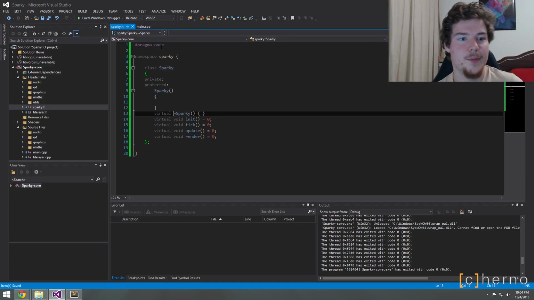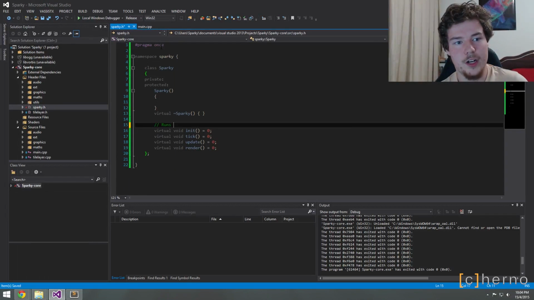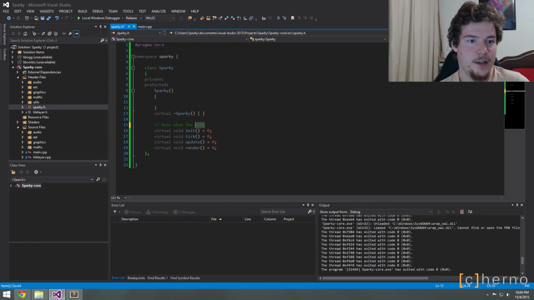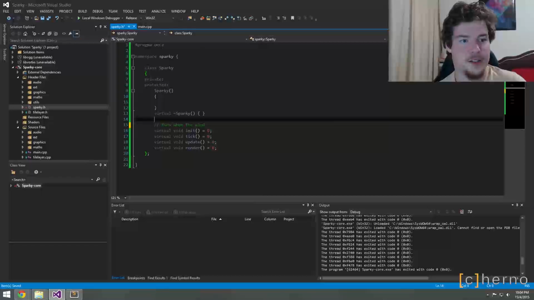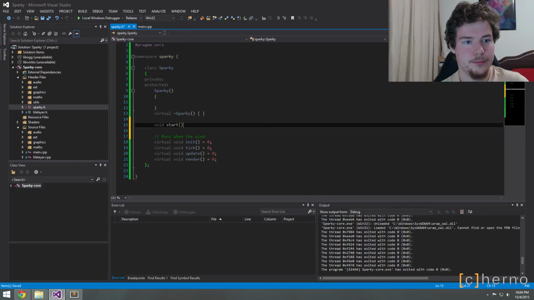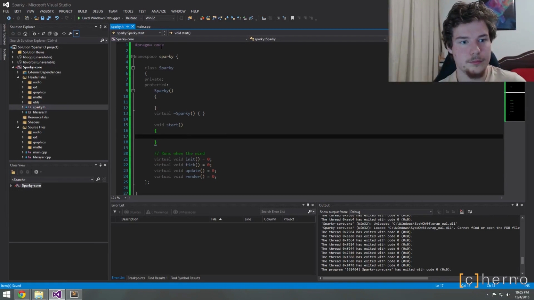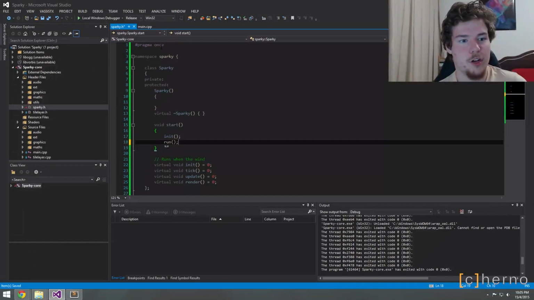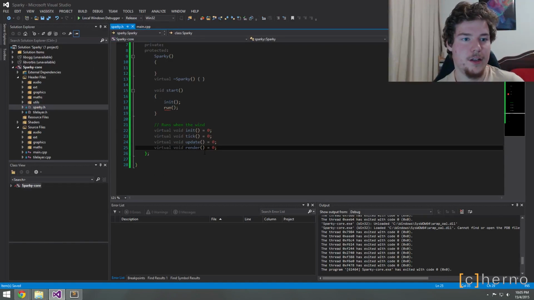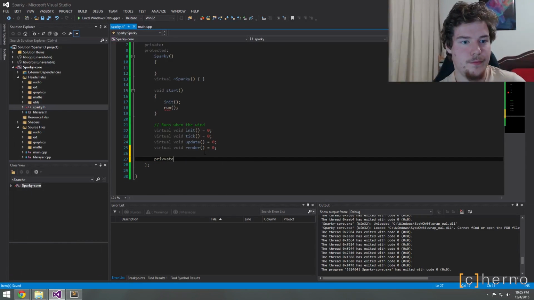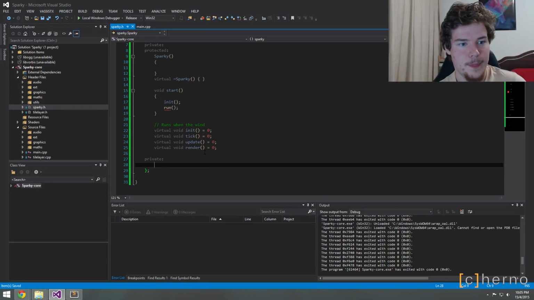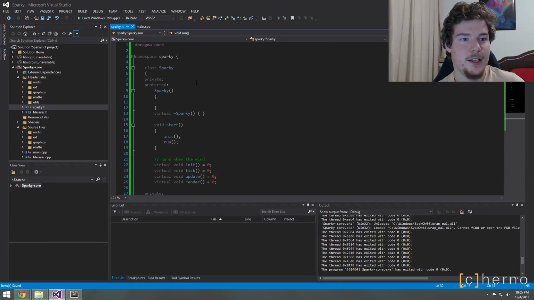Okay, so what happens is this runs when... oh, and we'll have to have start as well. So this will run init and run, and I'll explain all this stuff in a minute. And run will be private. Void run. So this will have the main game loop.